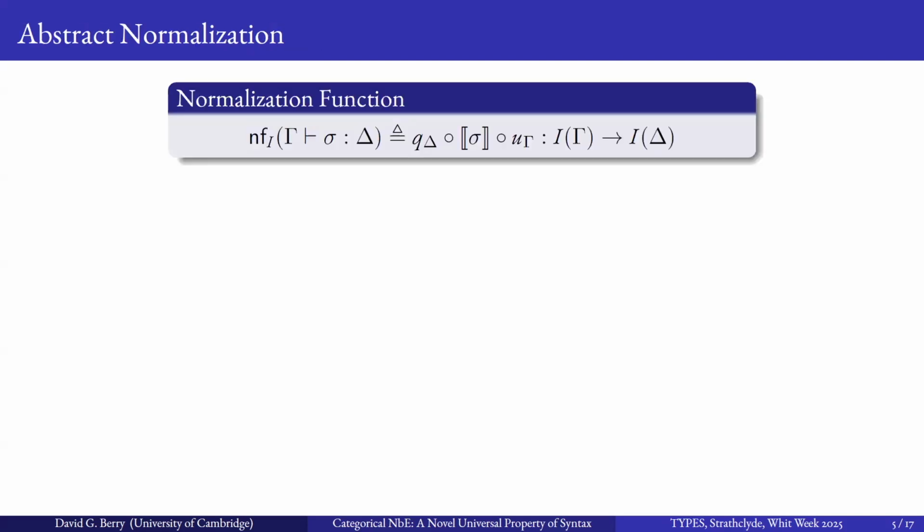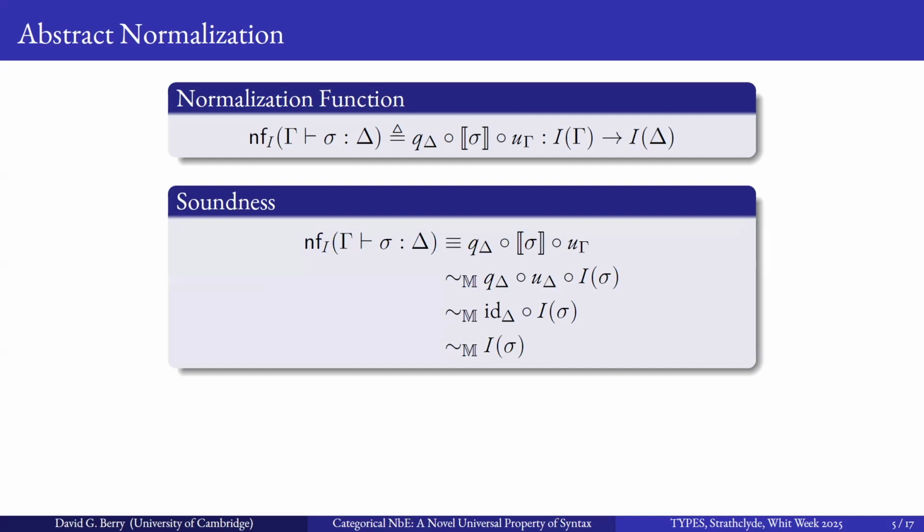And from this, we can define an I-theoretic or M-theoretic normalization function that allows us to take in a substitution or even an individual term in our category and produce some embedding of that or some transformation of that term into category M. And from this, we can derive soundness purely based on naturality of Q and U and the fact that they form a natural isomorphism pair. Quite a nice short proof.